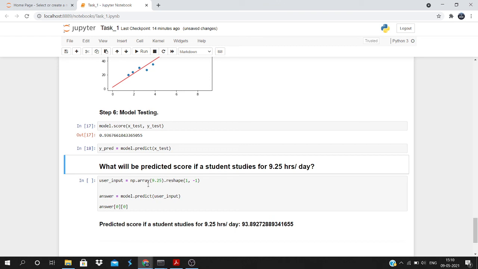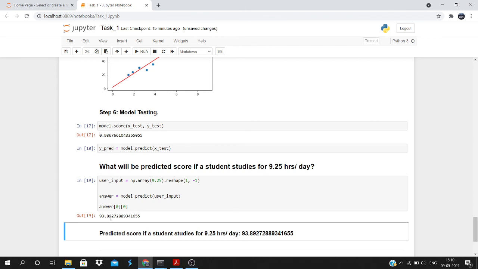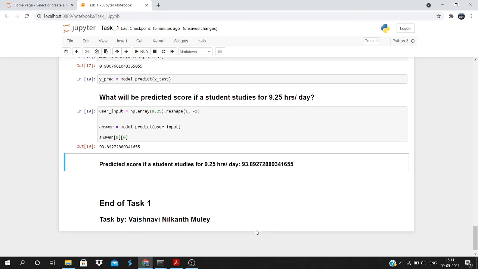As it is just a number, I have to convert it into an array. And even after converting, it will be a single dimensional array, so I need to reshape it because we got the same error previously. It will occur again if we don't do this. After doing this, I'm passing this user input, which I have stored in the user input variable, and I'm getting some answer. When I'm printing its zeroth index, I'm getting 93.89 as the percentage. So for a student studying for 9.25 hours a day, his or her percentage will be 93.89. So that was the end of this task.